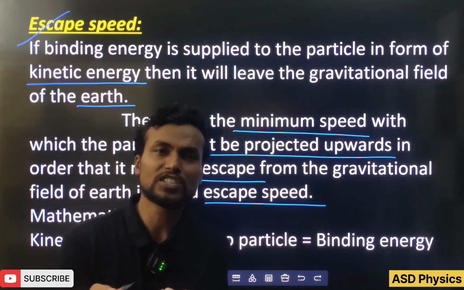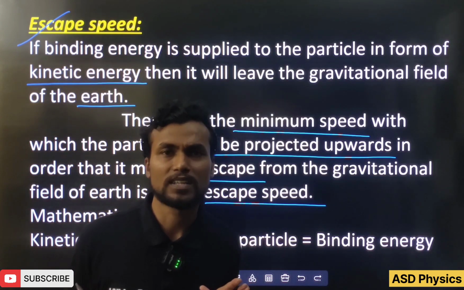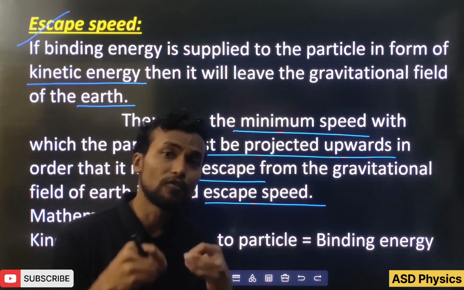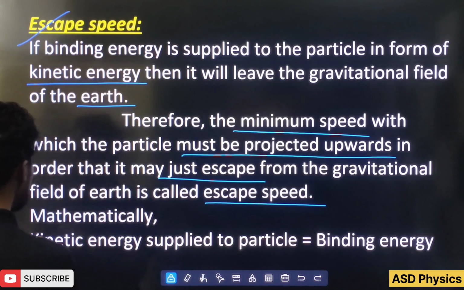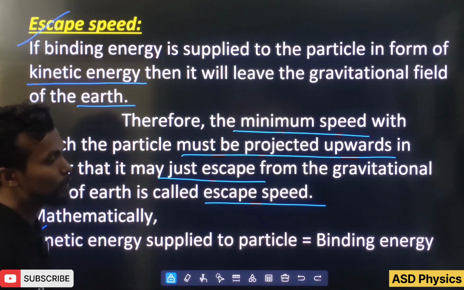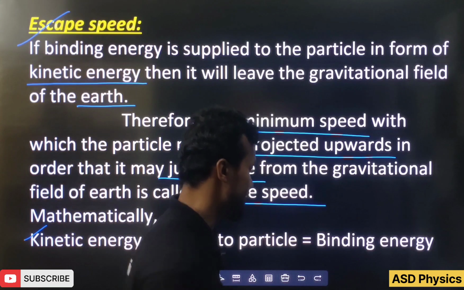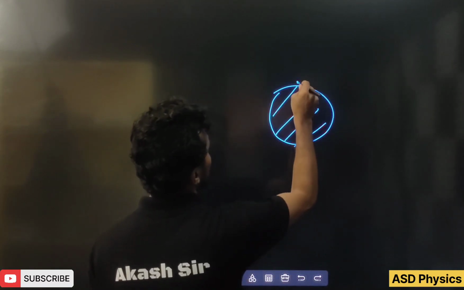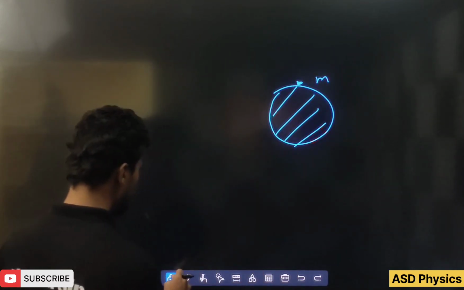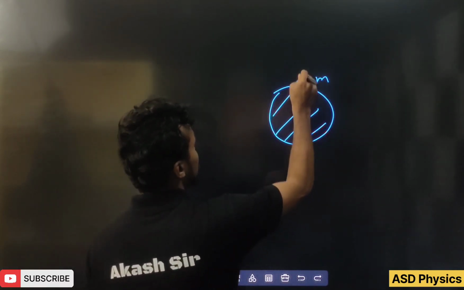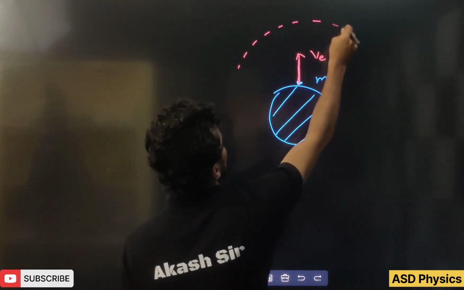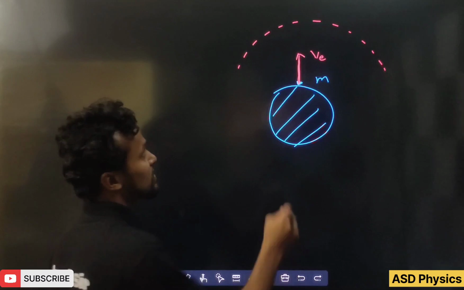Anyhow, this binding energy we have to give to the particle on the surface of earth. In different ways we can give it, but here we are giving it in the form of kinetic energy. So the kinetic energy supplied to the particle is equal to the binding energy. Here I have drawn the earth, and here is the mass m. We are going to project it with the escape speed.